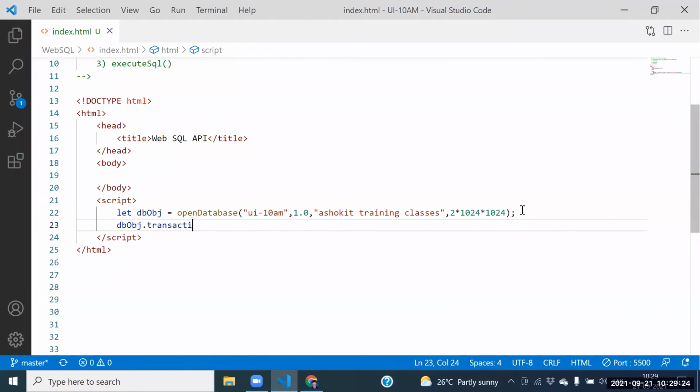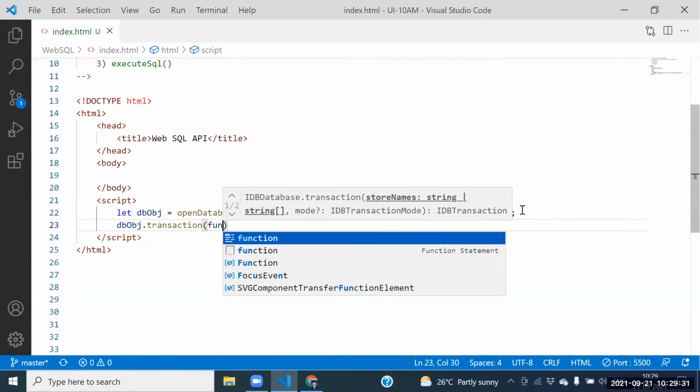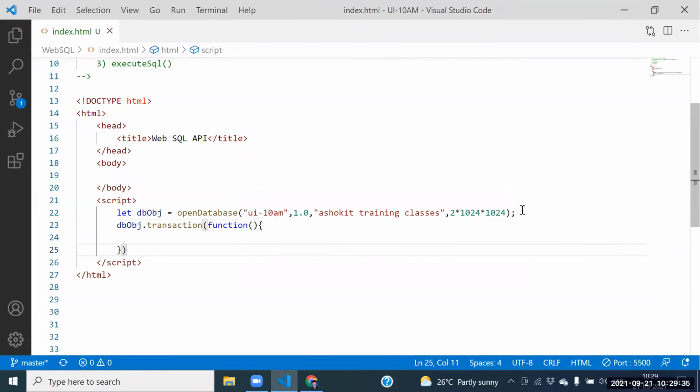db.transaction of, what do you want to place? Can I pass the callback function? Yes, we need to pass the callback function. If the transaction function executed successfully, the transaction object is created automatically.